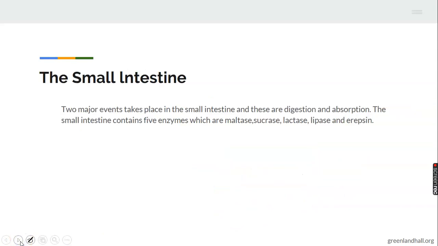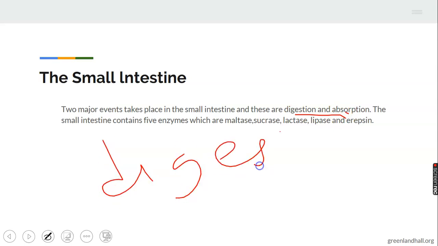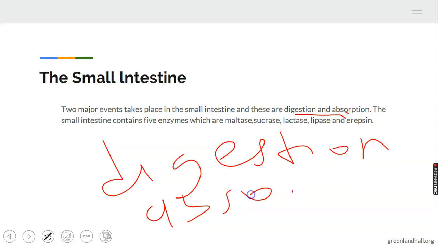We have the small intestine. After leaving your duodenum, the food is now coming to the small intestine. Two major events take place in the small intestine. These are digestion and absorption. Digestion and absorption take place in the small intestine.